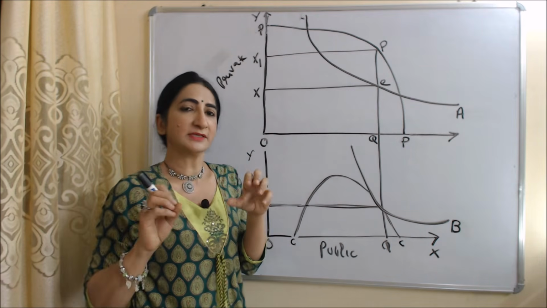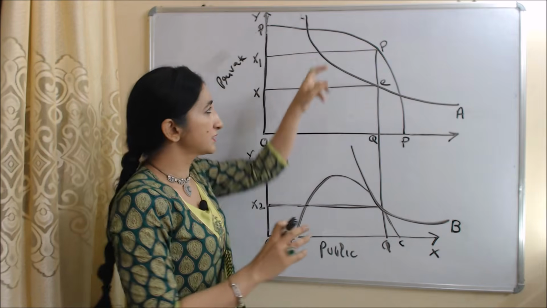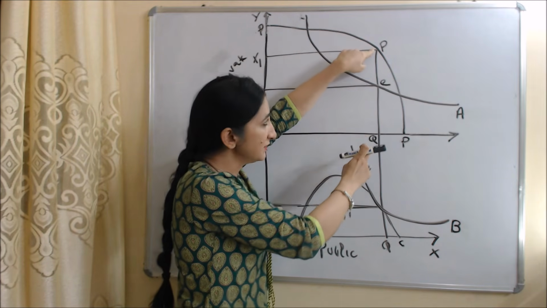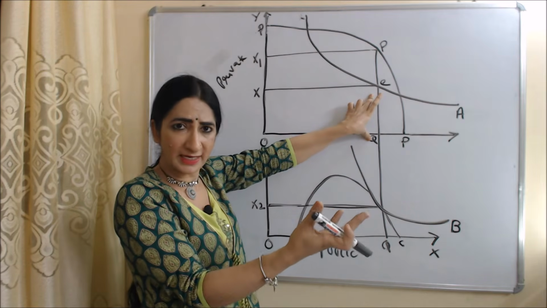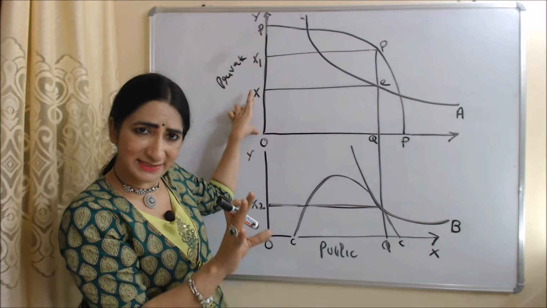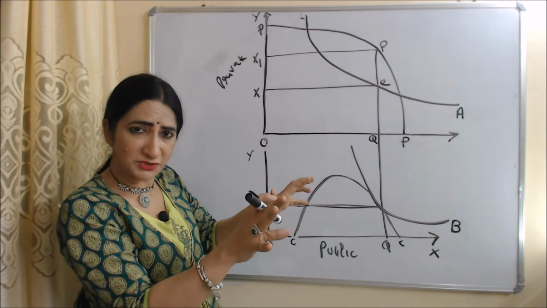But most important thing is private good. Total production of private good in economy is equal to PQ, in which EQ is consumed by A, or we can say that in which OX is consumed by A. Now A is satisfied, A is happy with this consumption.